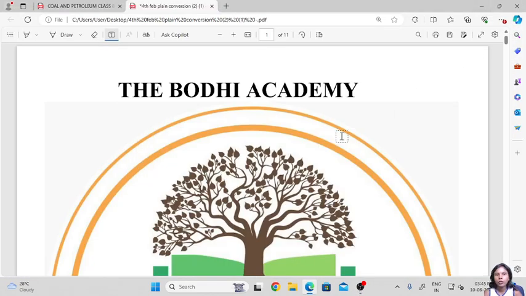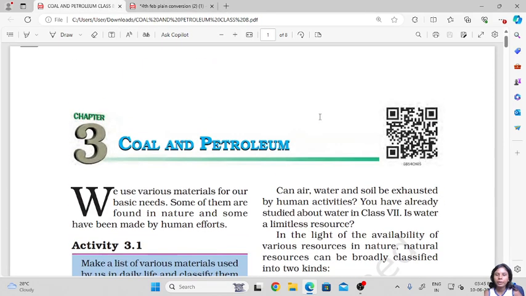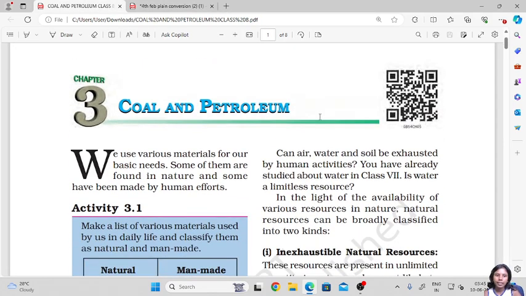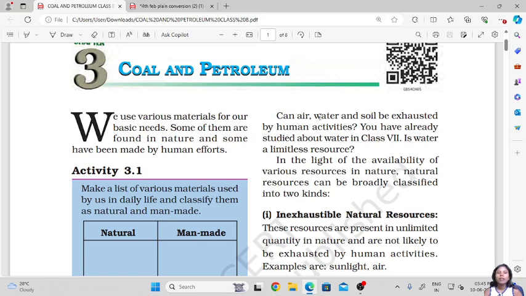My name is Amisha Plasso, and today's chapter is going to be coal and petroleum of class 8th. So when we speak about coal and petroleum, these two materials are considered natural resources.